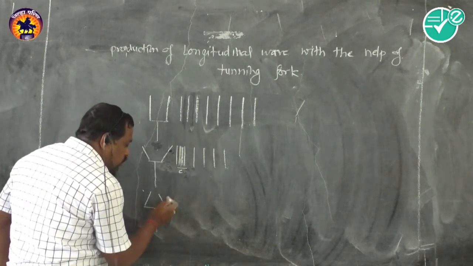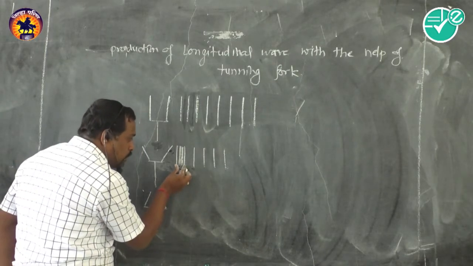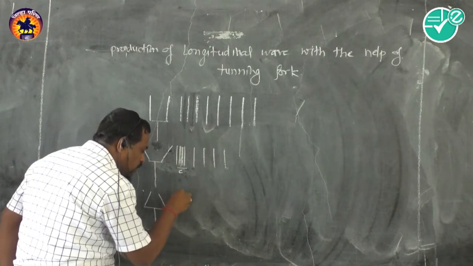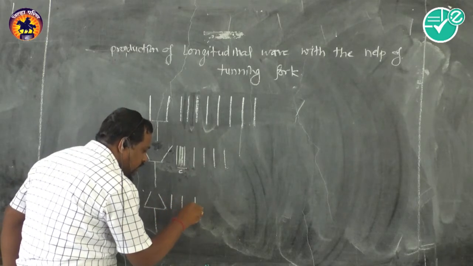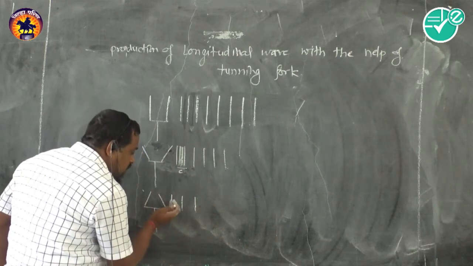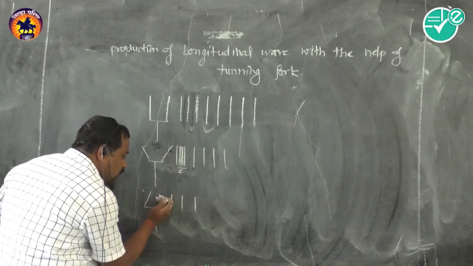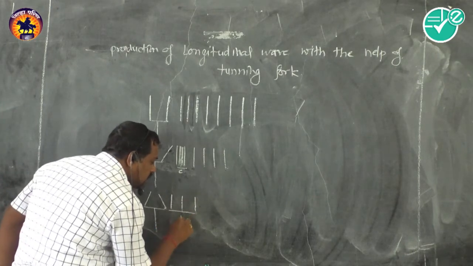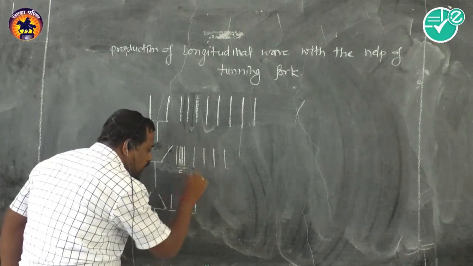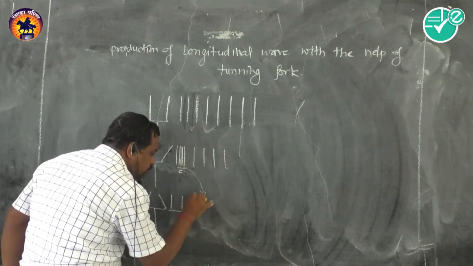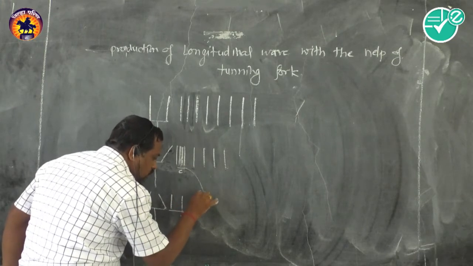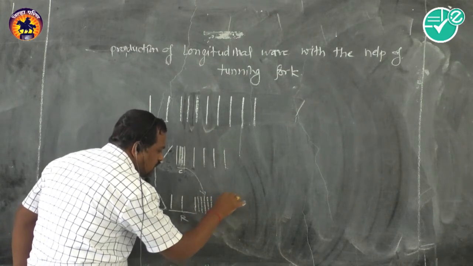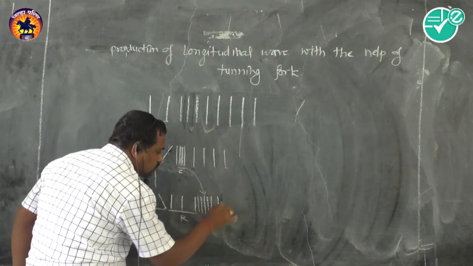Next, when it moves inward, meantime the compression moves forward, and see here the air layers are widely separated. These air layers are widely separated because it moved in the inward direction. Air layers are separated widely. Hence, here the rarefaction is formed, and this compression moved here. I will draw these compressions. And the rest of the layers are the same, equidistant, no doubt.